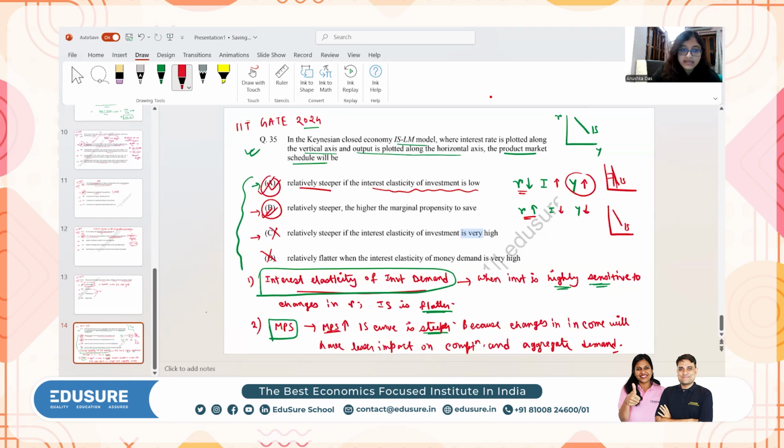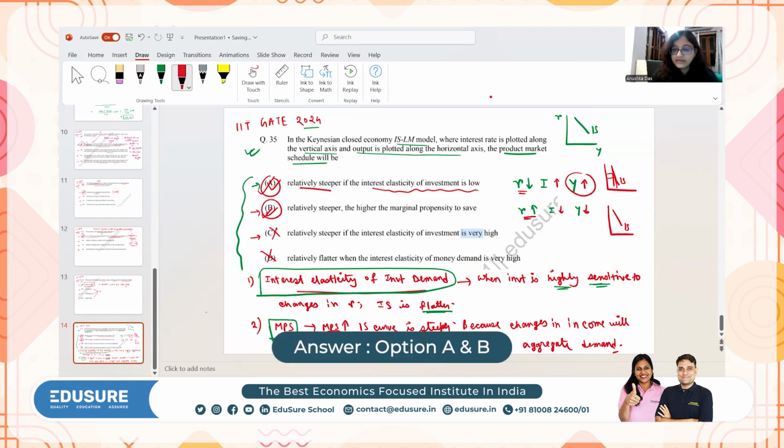But GATE does not have any such section of multiple answers. So I think there is some problem in this question. But I hope you understood what is the logic behind this, and that will be enough. If any such question comes, I hope you can handle that, right? So here A and B both seem to be the right answers according to me.